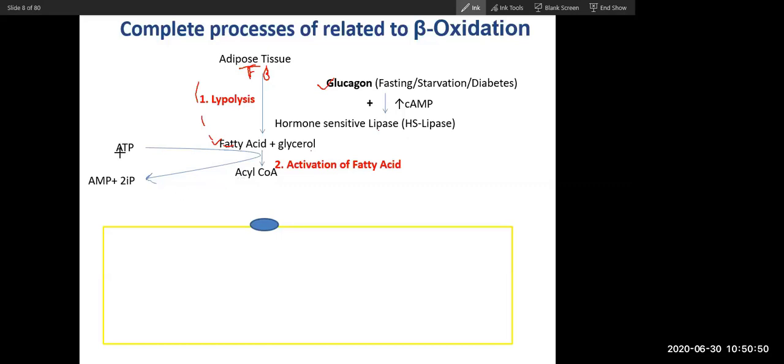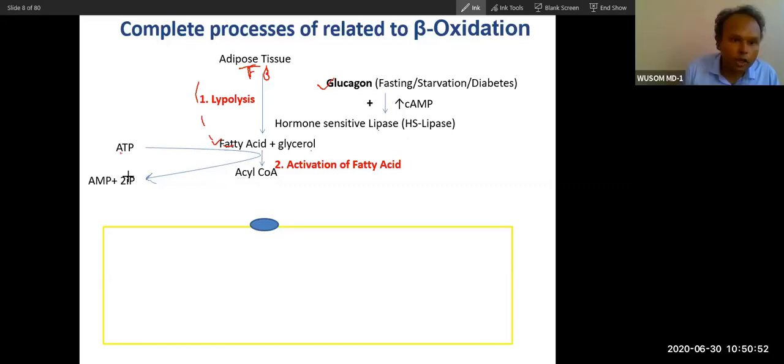And this requires 2 high energy phosphates from ATP, which is equivalent to 2 ATP. Addition of coenzyme A to fatty acid requires 2 high energy phosphates, equivalent to 2 ATP. That is why this step is called the activation step. Okay?